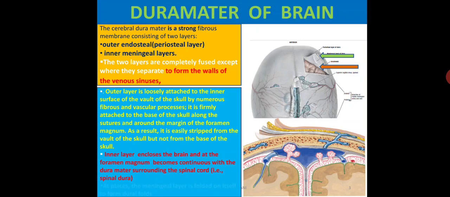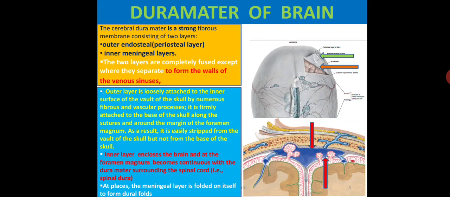In some places the meningeal layer is folded on itself and forms the dural folds. There are four dural folds: the falx cerebri, the falx cerebelli, the diaphragma sellae, and the tentorium cerebelli. So this is the outer layer and this is the inner layer. These two layers enclose the venous sinuses.